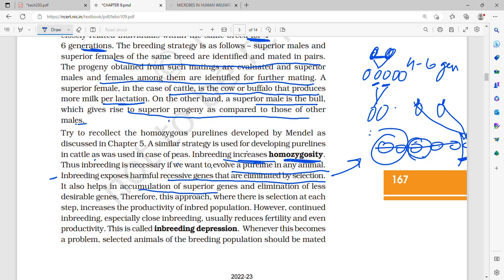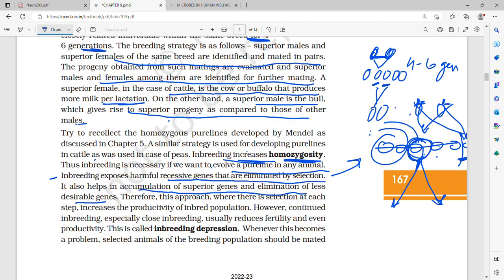It also helps in accumulation of superior genes and elimination of less desirable genes. Let's say this has disease resistance genes and this also has disease resistance genes, so both of them combine. Whether they were recessive or dominant, when we realize that this is disease resistance, then for further mating we will choose these genes.